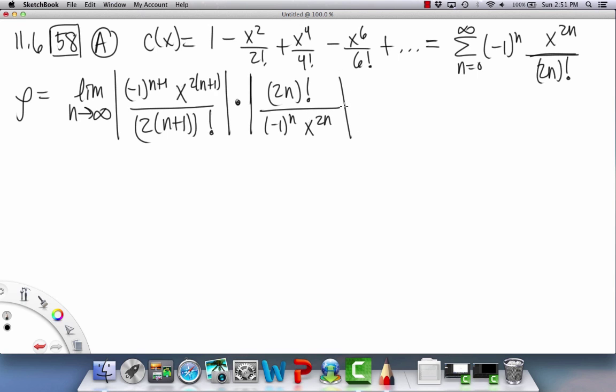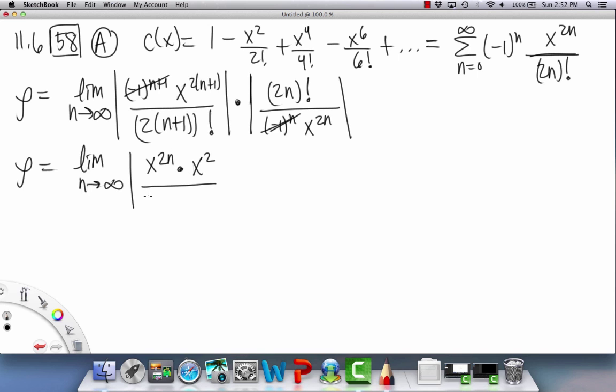Alright, so now I'll just simplify here. So we have limit as n goes to infinity of, and I'm going to split up some stuff. So these -1 factors just go away because they're just going to come out as positive ones anyways. And then if we distribute the 2, we get x to the 2n plus 2, right? So x to the 2n plus 2 is actually this, okay?